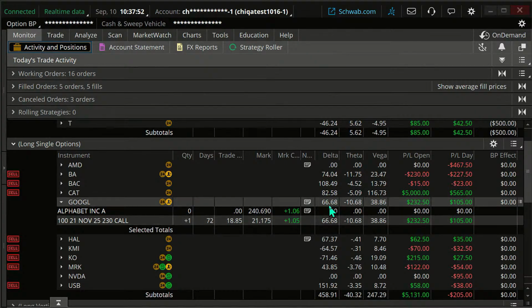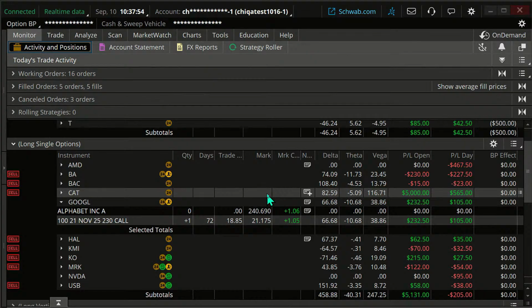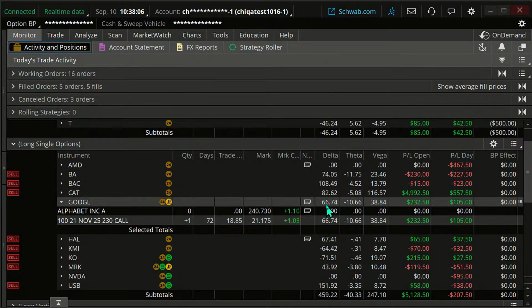So what's the consequence? Well, there's pros and cons of rolling. One of the pros is we brought in that nice credit. That's great. Another pro is by reducing the delta, if the stock reverses on us, if Google goes down, we'll be losing money at a slower rate than if we hadn't done that.